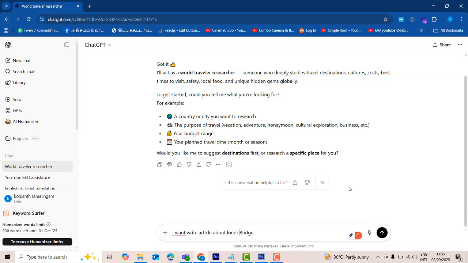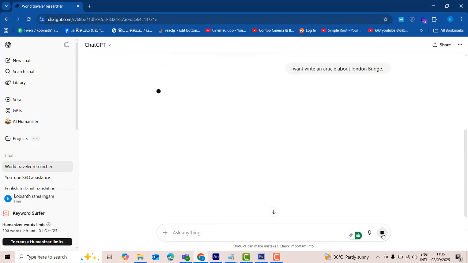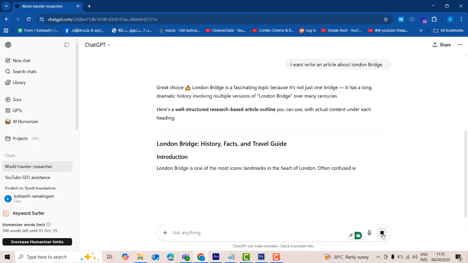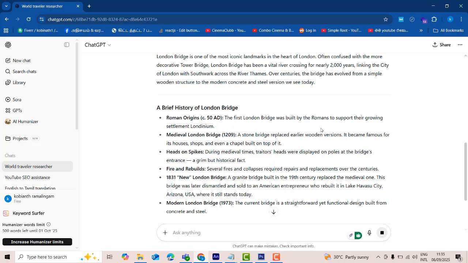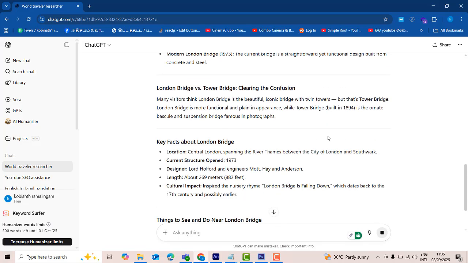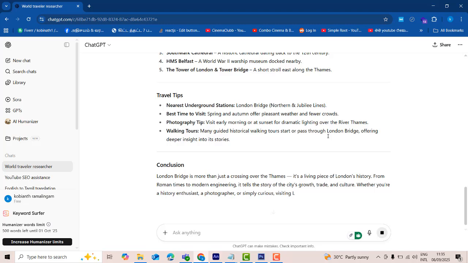London. This is a very famous bridge in London. So here, an article. Okay, so click on it. It is going to write your article here. This article is fully AI generated, so everyone knows this is an AI article.